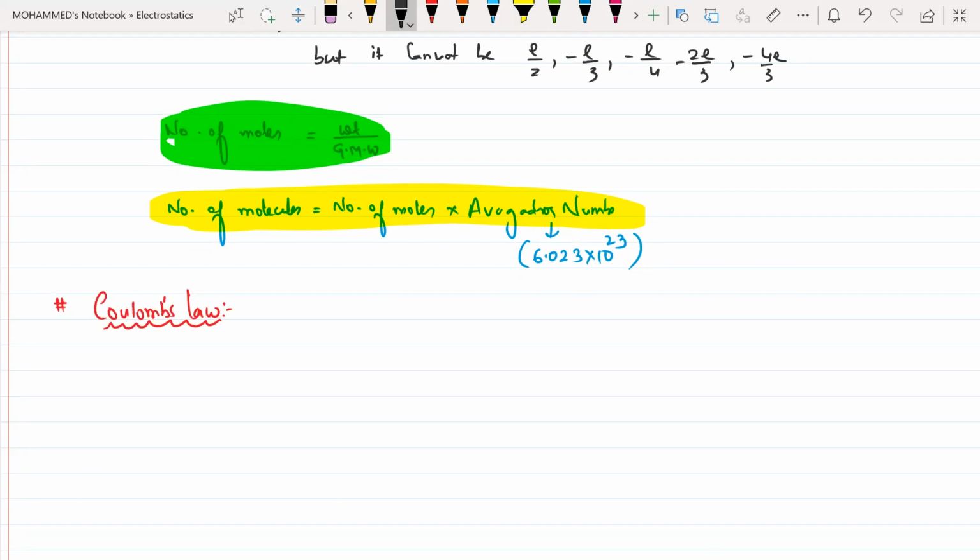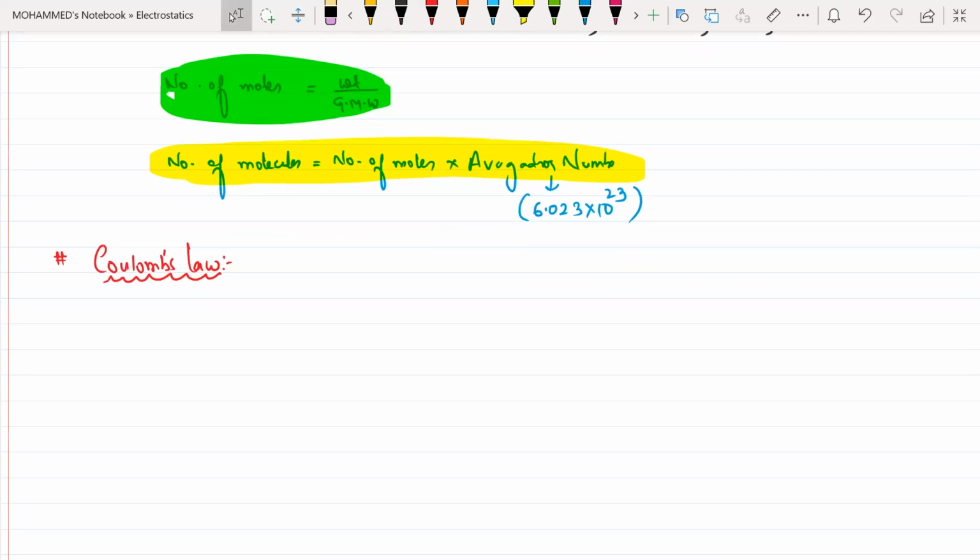repulsive, because we'll be having both positive charge and negative charge. But mass cannot be positive and negative. It can be only positive. There is nothing like negative mass. That is the reason gravitational force is always attractive. The force between the two masses is always attractive. The force between the charges may be positive or it may be negative. Is that clear? Yes, sir. Okay. Have you remembered what is Coulomb's law, beta?